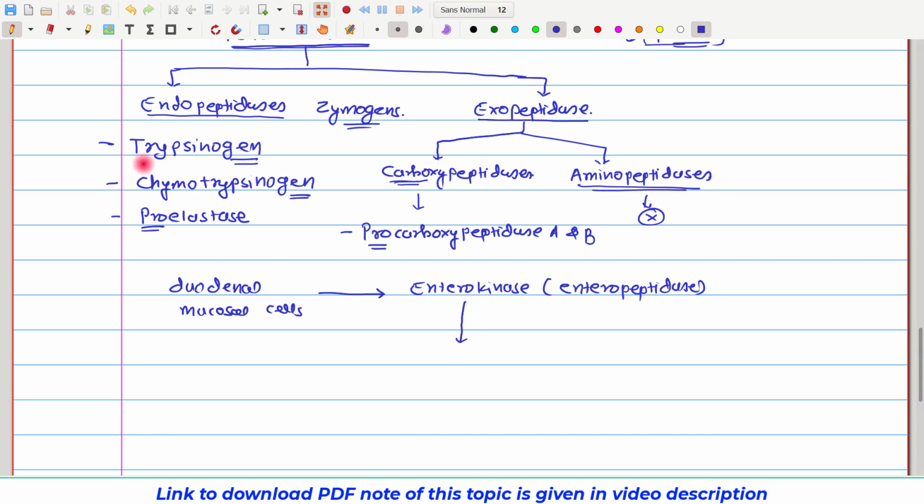Enterokinase acts on this trypsinogen. And from this trypsinogen, one hexapeptide is released. The hexapeptide is removed from the trypsinogen, and then trypsinogen gets converted to trypsin. This trypsin is the active form of the enzyme.